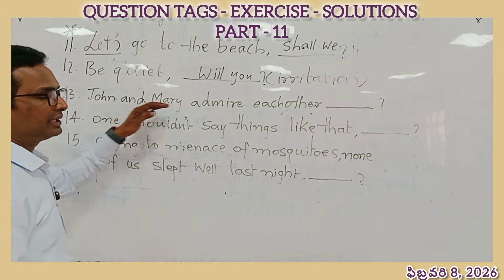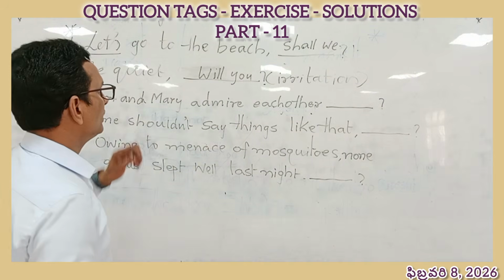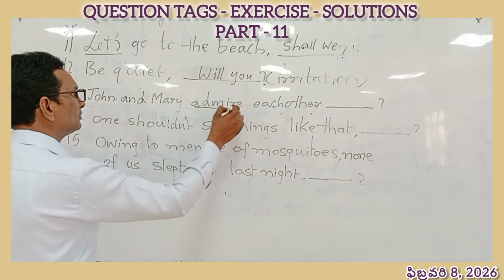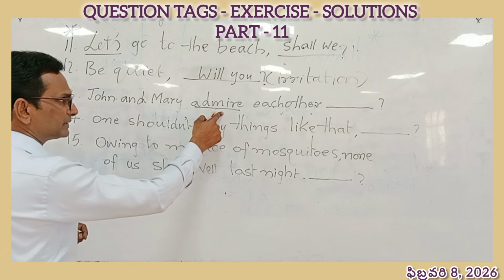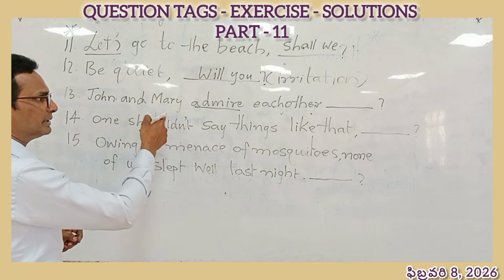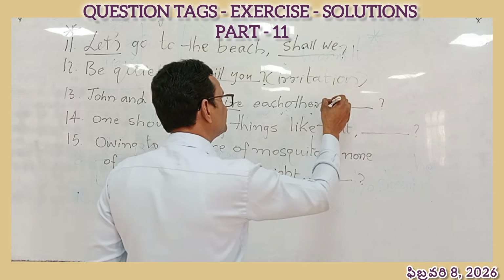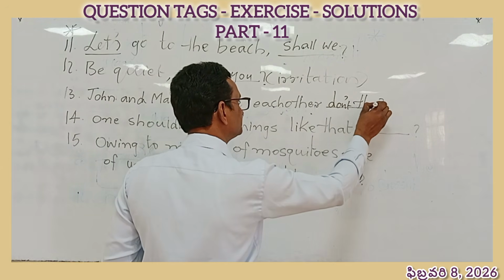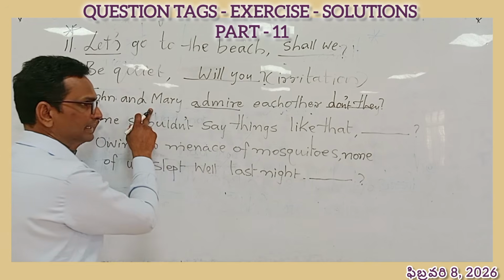13. John and Mary admire each other. What is the possible question tag? Let's take a look at the verb admire, present simple tense, positive. So plural subject. We use do and it will become negative. Don't they? Why they? Because there are two persons in the subject.